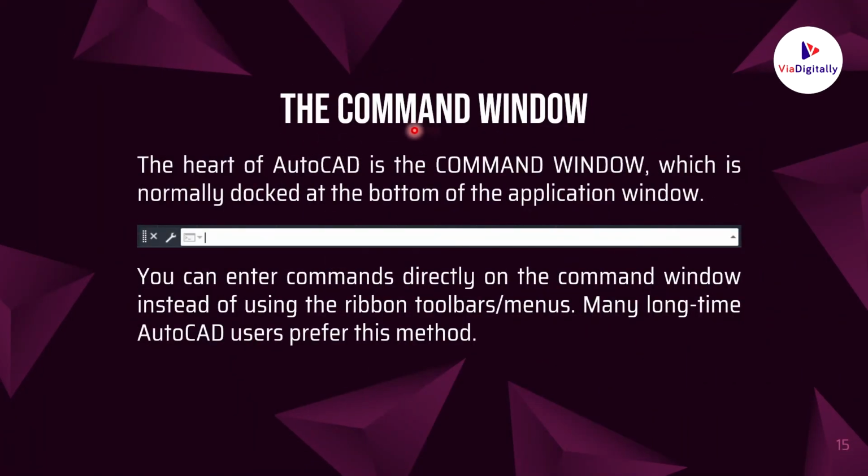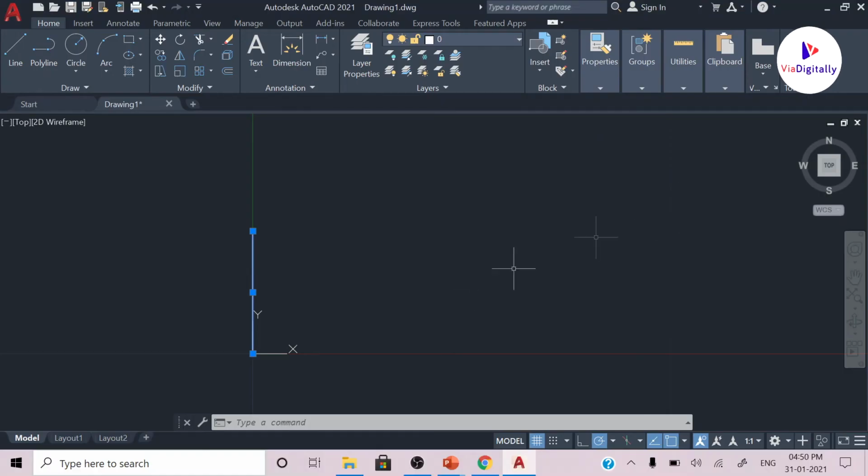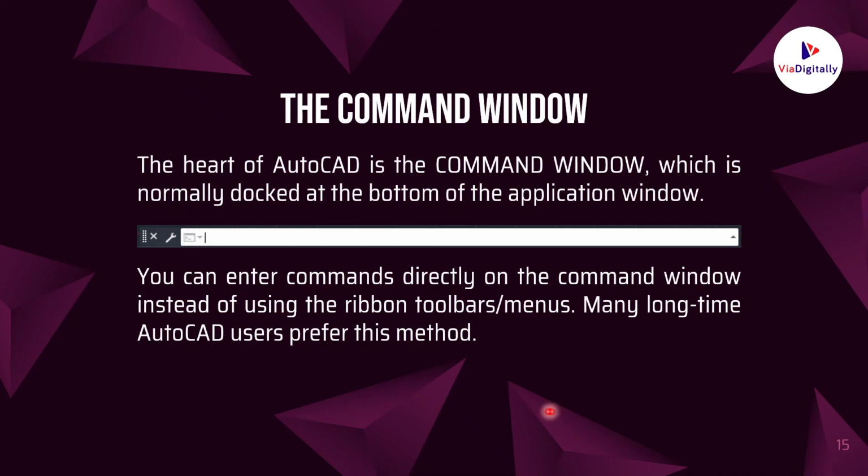Let's learn about the command window. The heart of AutoCAD is the command window, which is normally docked at the bottom of the application window. You can find it in the AutoCAD software. This is the command window that is normally placed at the bottom of the AutoCAD software. You can enter commands directly in the command window instead of using the ribbon toolbars. Many long-time AutoCAD users prefer this method because it is very easy to remember the commands and it will help in speeding up the process of designing.